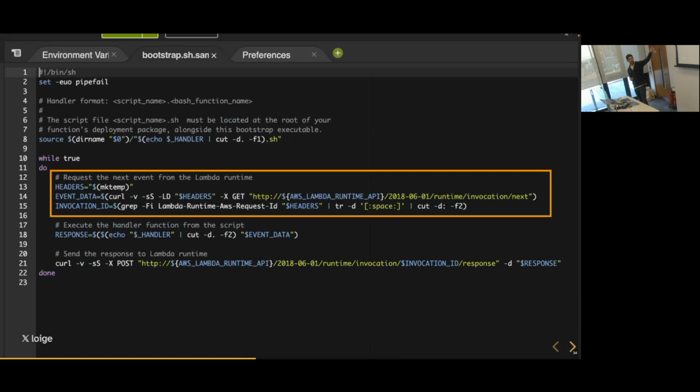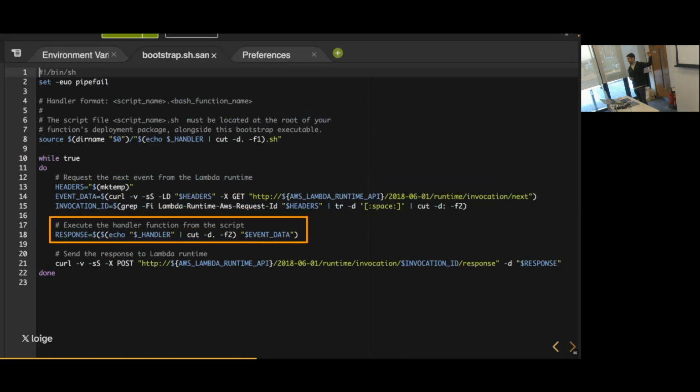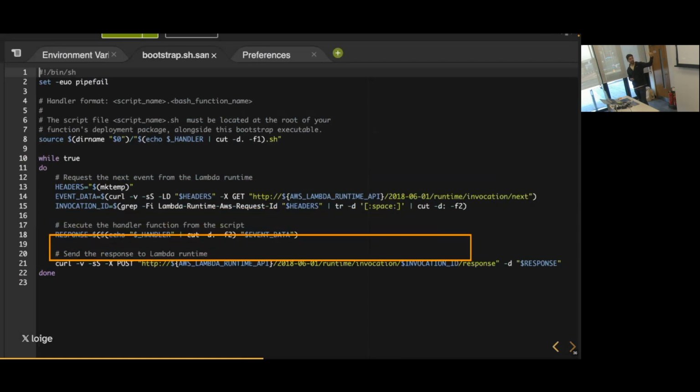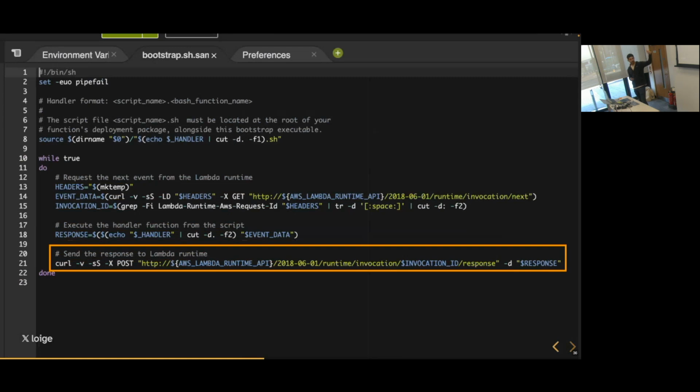When we get a response there, the next event also has an ID. So at that point, what we can do is go to the next step and invoke the handler with the event payload. And when we receive a response, we have the ID from the previous request, we have the response from the handler, and we can send everything back to the control plane. So at that point, we are completing the request lifecycle, and the control plane is going to do the rest.